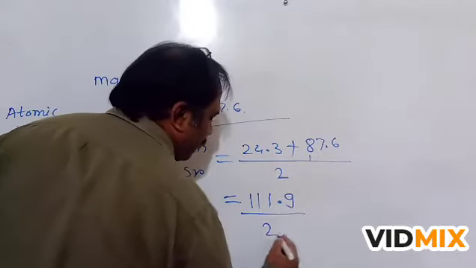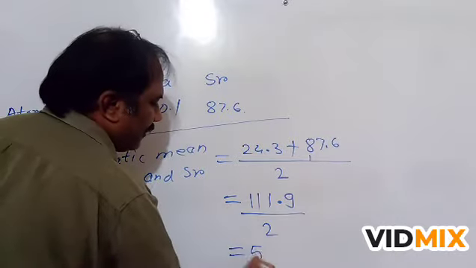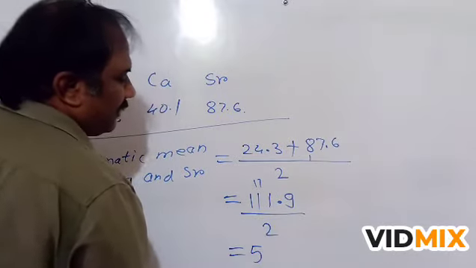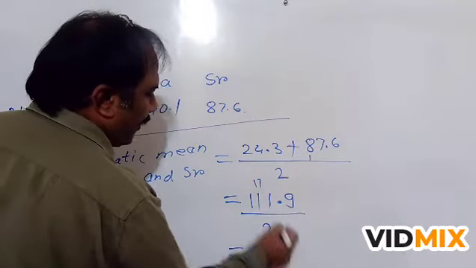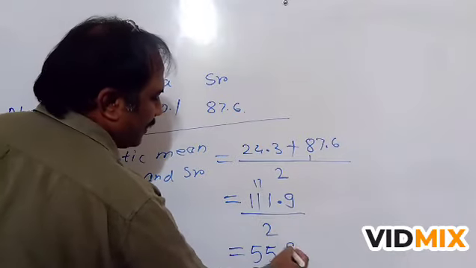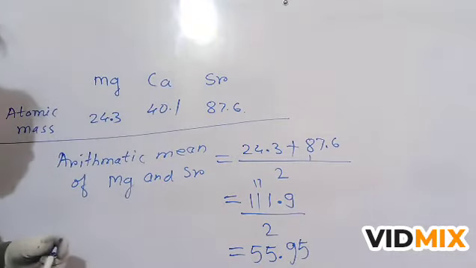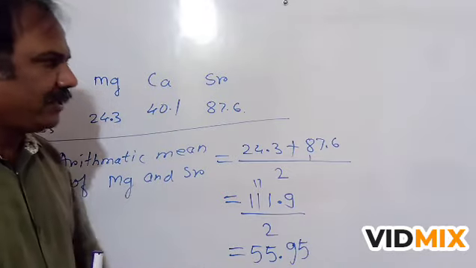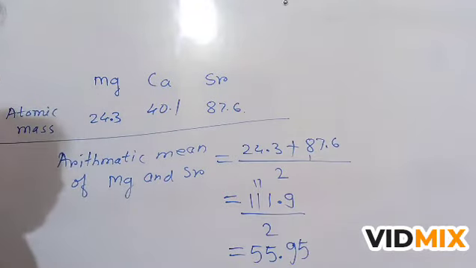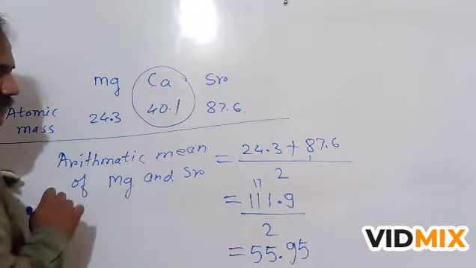That gives 111.9 divided by 2, which is 55.95, and this is not equal to the atomic mass of calcium.